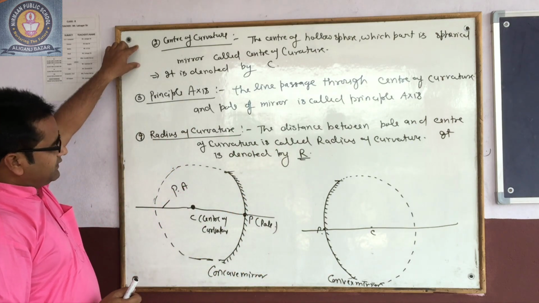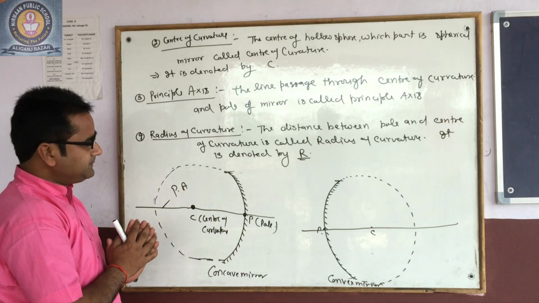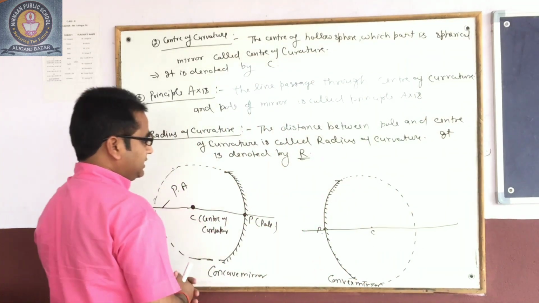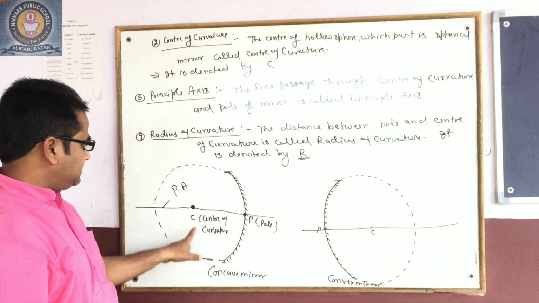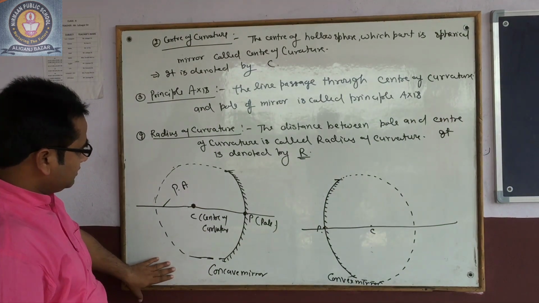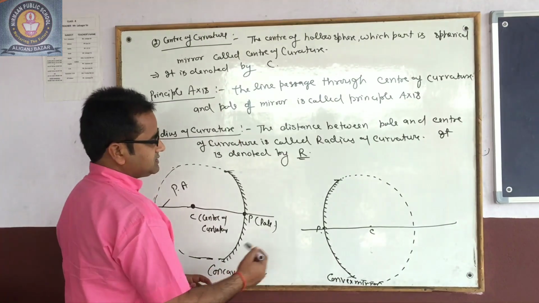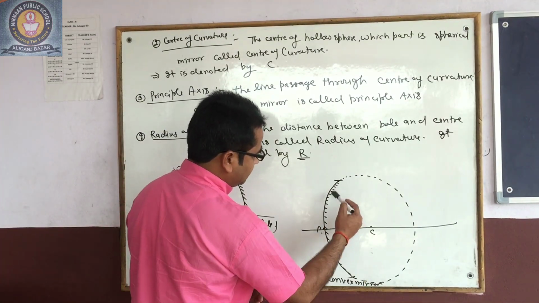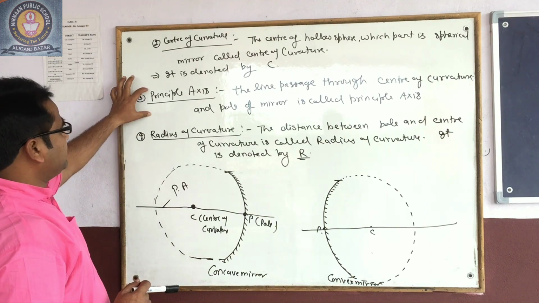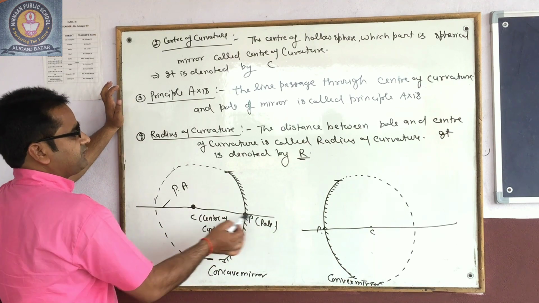These are the very important terms. Center of curvature is the center of the hollow sphere. Which part is the mirror? Here, the convex mirror, then the sphere is completed on this side. So in a concave mirror, the center of curvature is situated in front of the reflecting surface, and in a convex mirror the center of curvature is situated behind the mirror. Now, the principal axis is the line which passes through the pole and center of curvature.